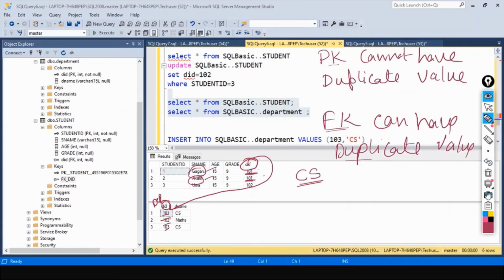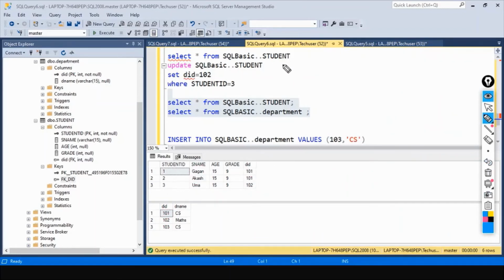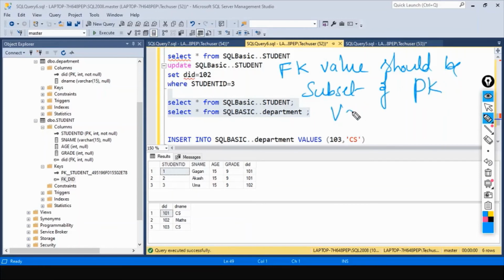The next point is pretty important, a very important one. Foreign key value should be a subset of primary key values which you are referring to.